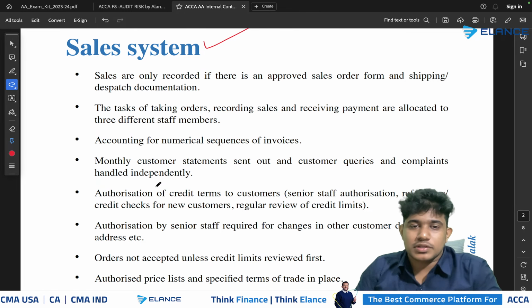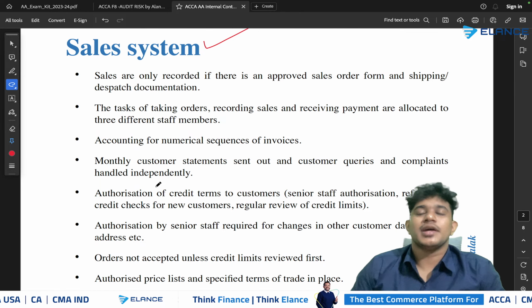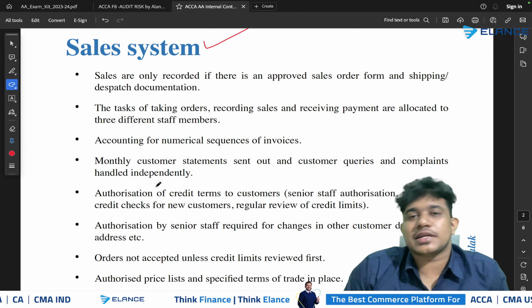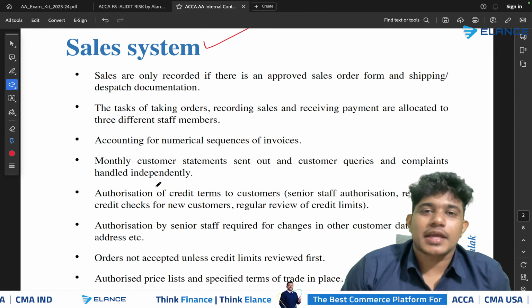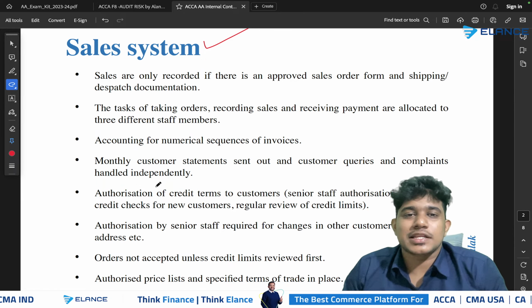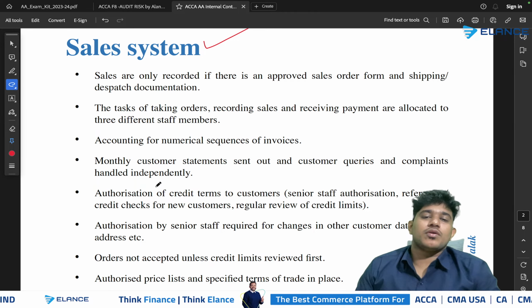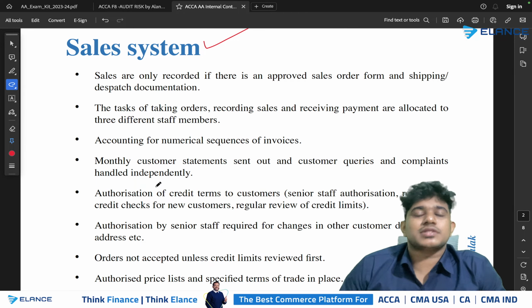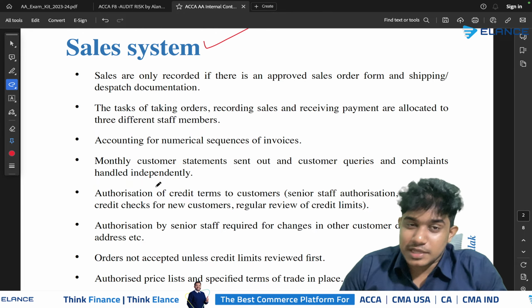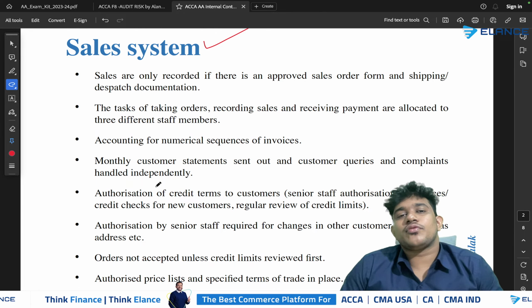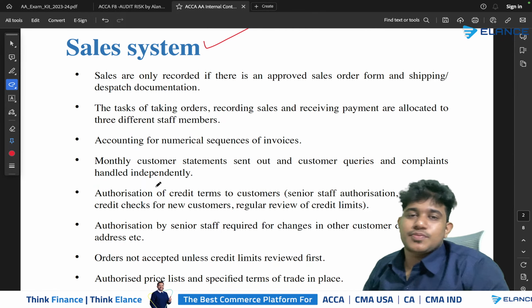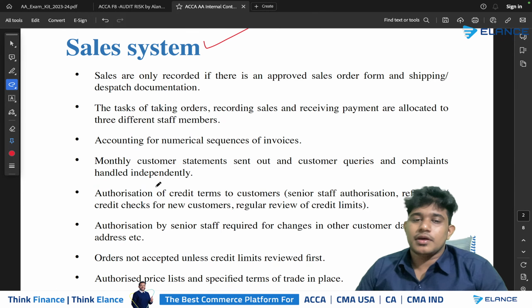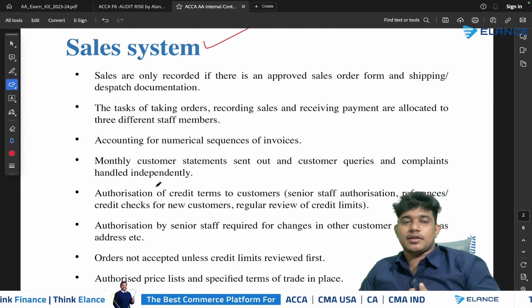Then we have studied that all the invoices should be sequentially numbered, because if any of the invoices go missing, the company should be able to trace that. If not, there can be chances of sales being unrecorded. We have also studied that all the sales orders should be sequentially numbered. If any of the sales orders go missing, the company will not be able to trace that, which would result in unfulfilled orders, dissatisfied customers, and loss of revenue for the company. So we have studied all of this risk, right?